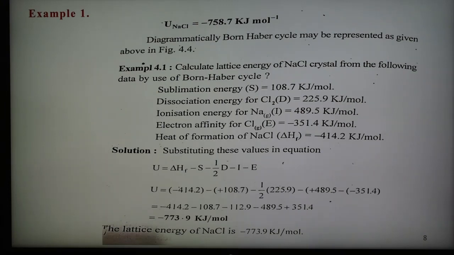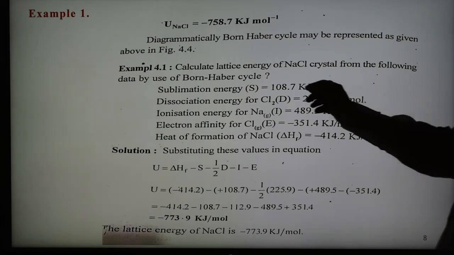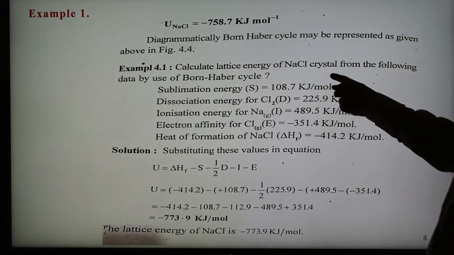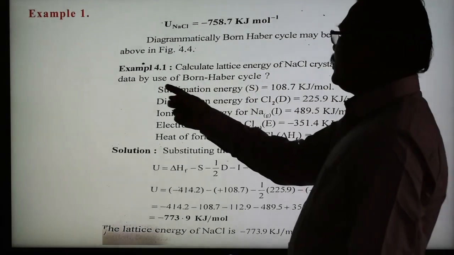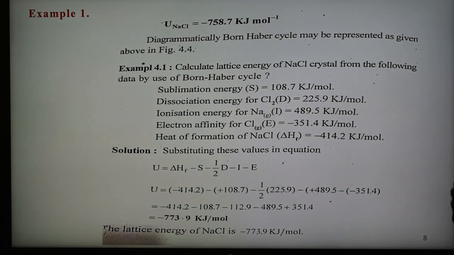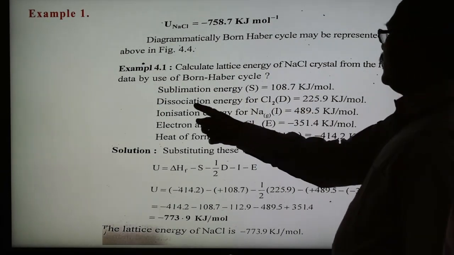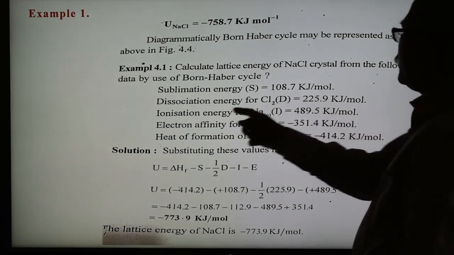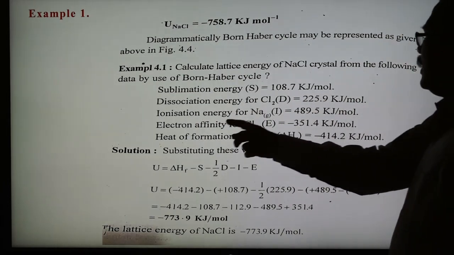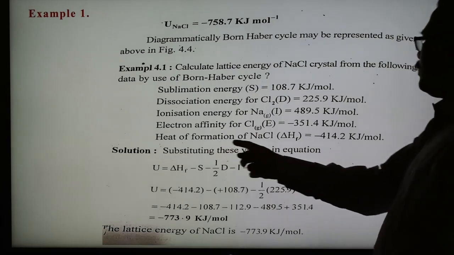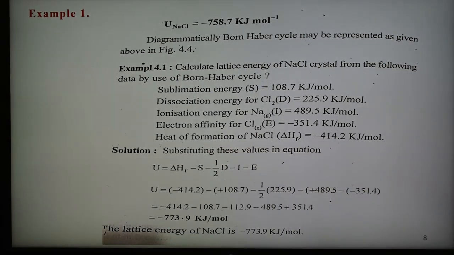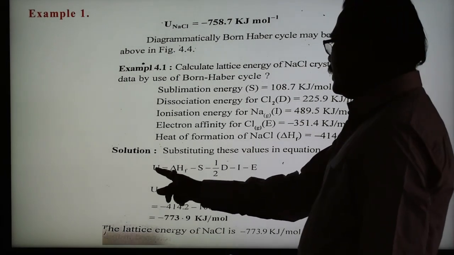Now, based on the Born-Haber cycle, there are some numerical problems. The first numerical example is: calculate the lattice energy of NaCl crystal from the following data by use of the Born-Haber cycle. We have to find the lattice energy. The sublimation energy is given as 108.7, the dissociation energy for Cl2 is given, the ionization energy for sodium is given, the electron affinity is given, and the heat of formation of NaCl is also given. With all these values given, we have to find the value of U, that is, the lattice energy.